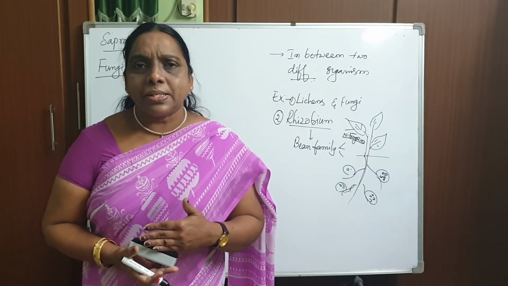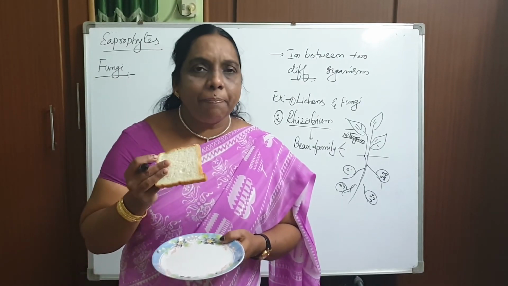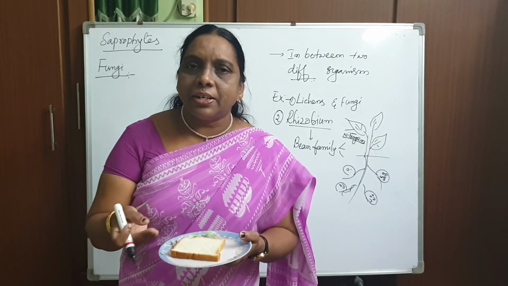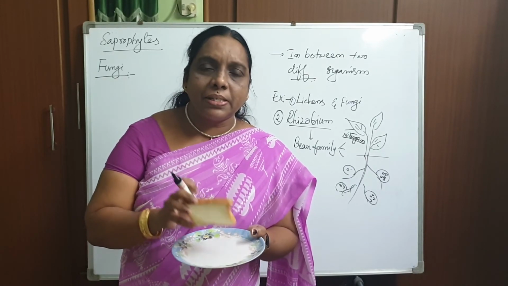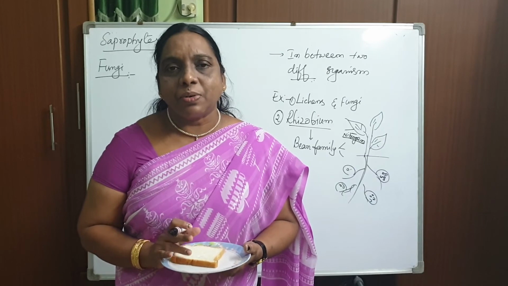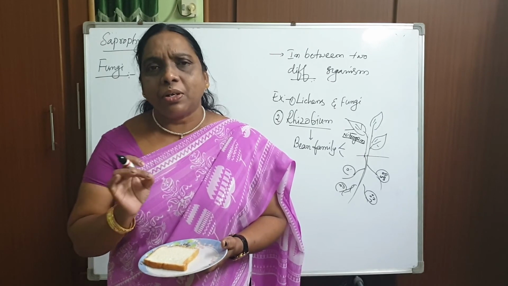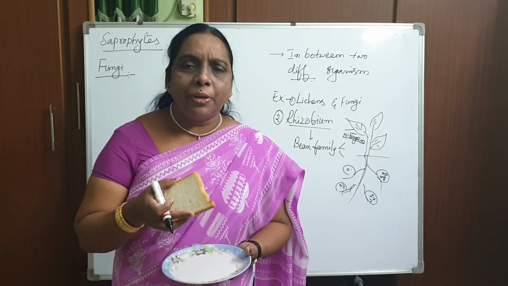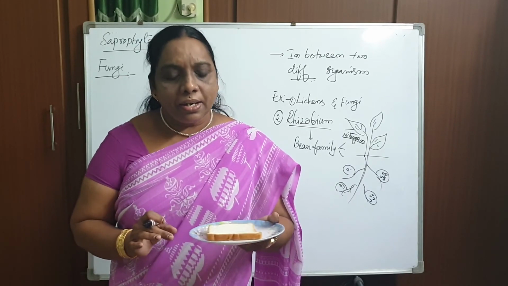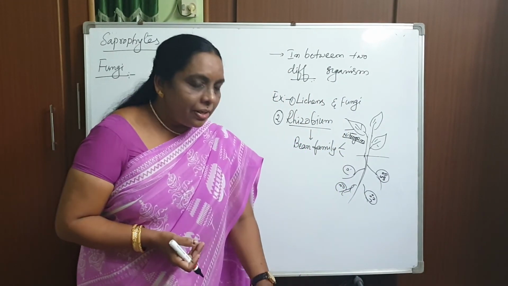How it grows, there is one activity already given in your textbook. Take a bread piece and sprinkle water over it, take a plate and a polythene cover, and keep the bread piece under the polythene cover, leaving it without disturbing for at least 1 or 2 days. We can see greenish, yellowish, pinkish, different colors of fungi growing over that. We can't see it with our eyes, but if you observe under the microscope, we can see this fungal growth.